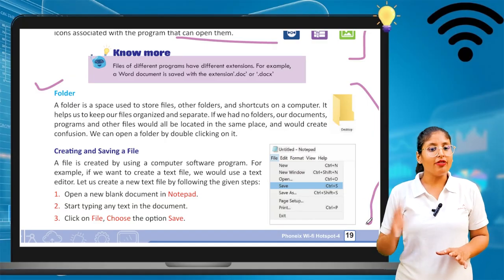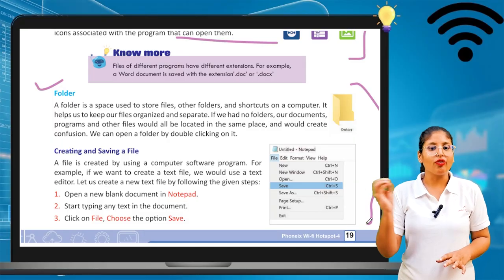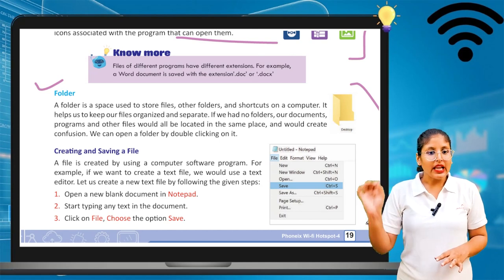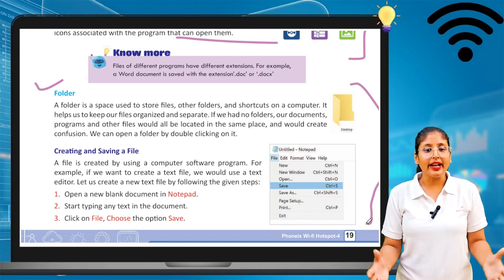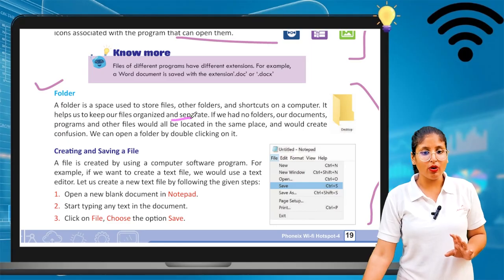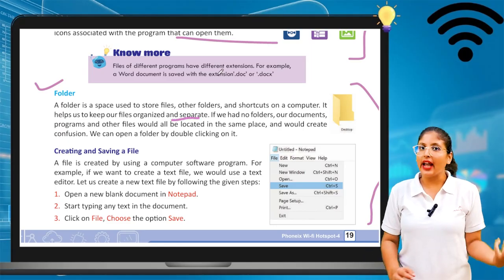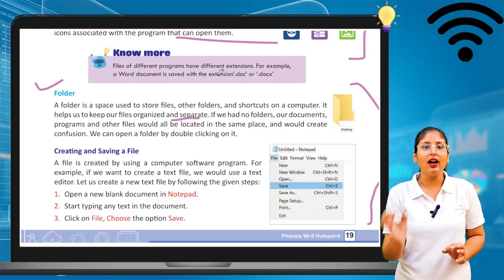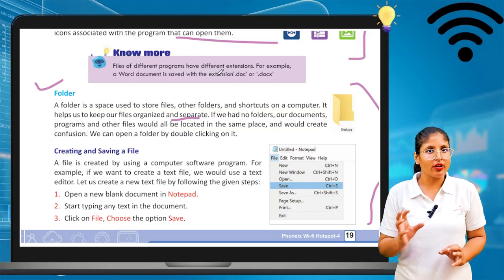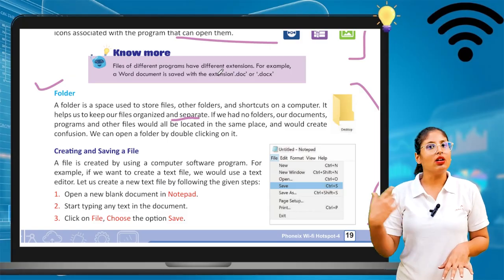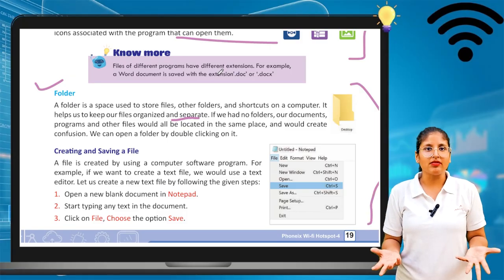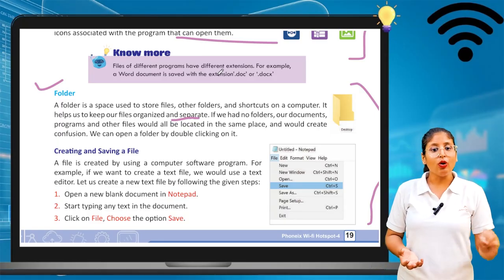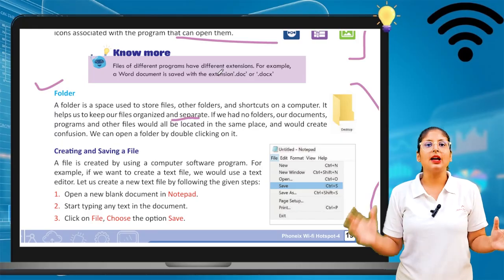So a folder is a space used to store files, other folders and shortcuts on our computer. It helps us to keep our files organized and separate. You can easily find your files on the desktop if you create a folder for that. Okay, because in the search bar or where you have pasted that file, you can automatically go there and open your file. So folders help us to organize and separate.